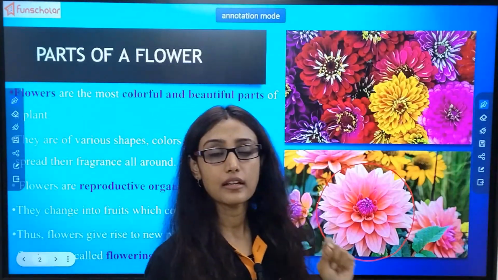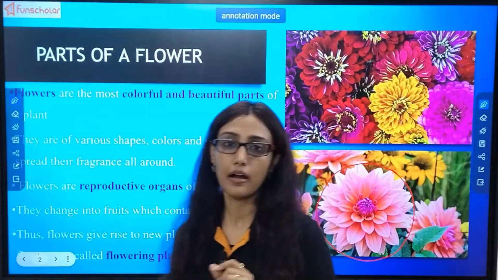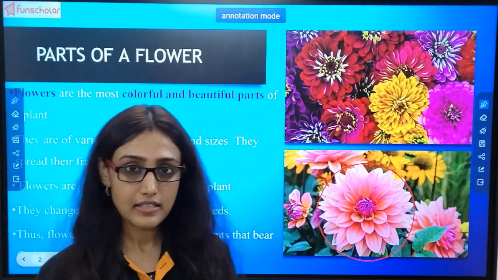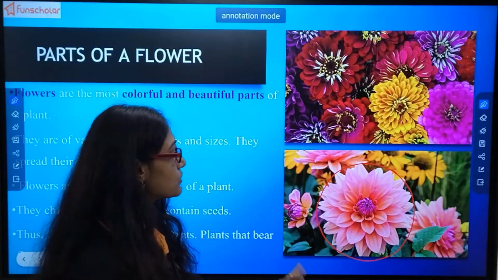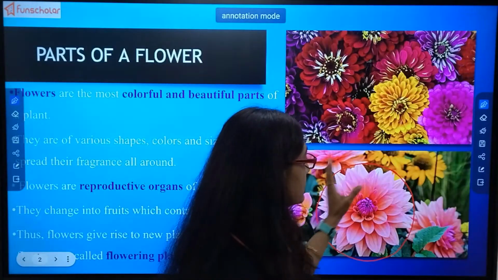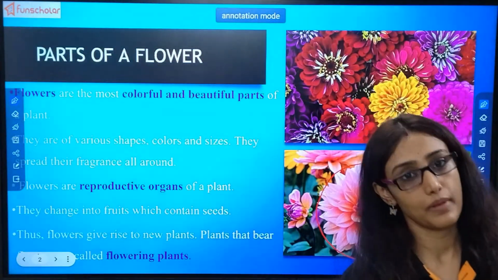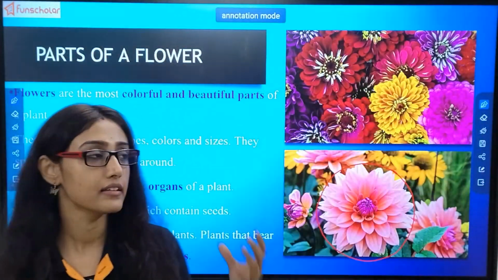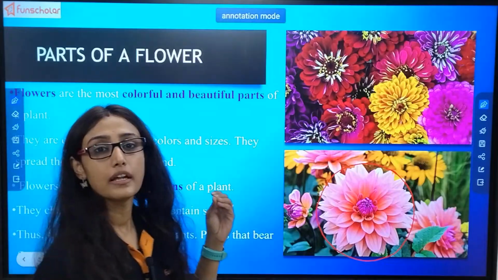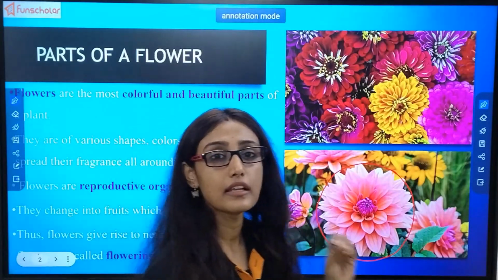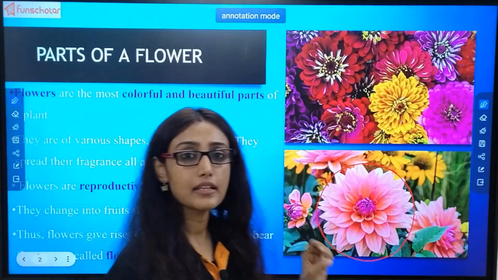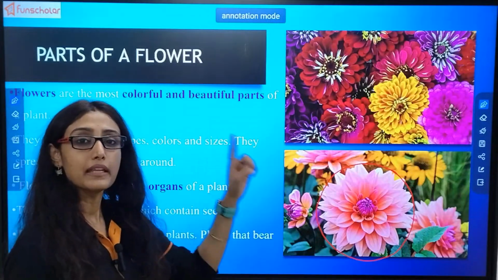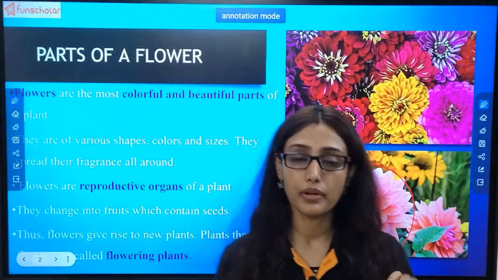You try to go and pluck it. Insects also get very much attracted to this colorful part of the plant. They also have a sweet fragrance, and some flowers produce nectar, a sweet liquid that is the food of many insects and even birds.